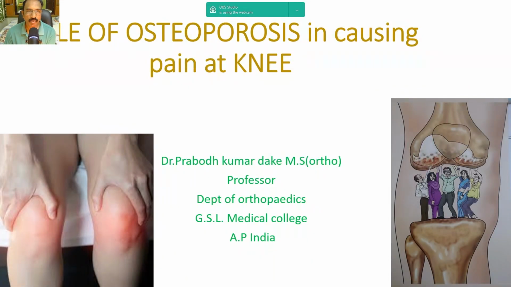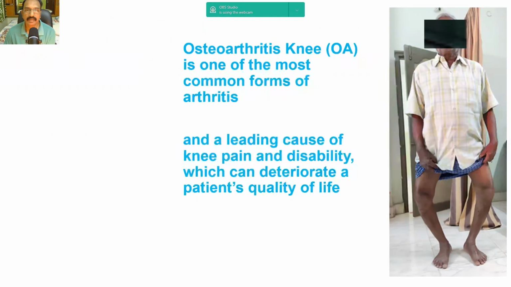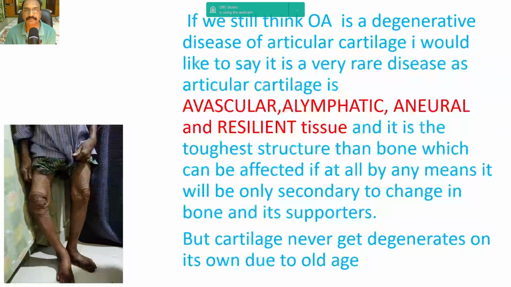Today, I would like to talk about the cause of pain in osteoarthritis and also the role of osteoporosis in causing pain at the knee. As you all know, osteoarthritis of the knee is one of the most common forms of arthritis and a leading cause of knee pain and disability, which can deteriorate a patient's quality of life.